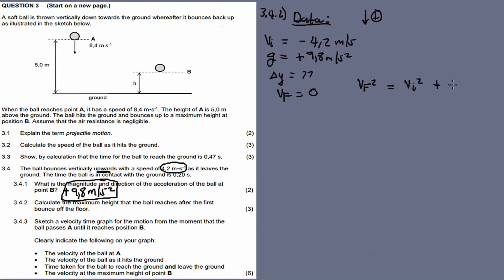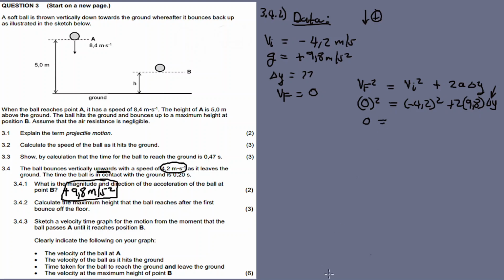It's plus 2 acceleration delta y. Let us substitute final velocity 0 squared, initial velocity minus 4.2 squared plus 2 times 9.8 times delta y. This is why we chose this formula, because delta y is the only unknown in the equation.